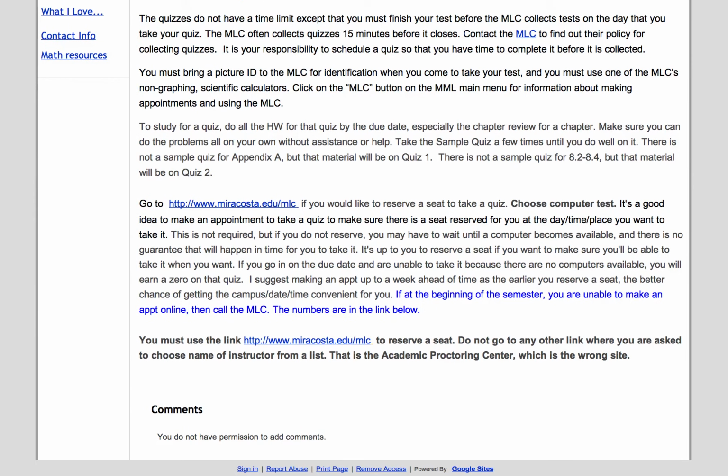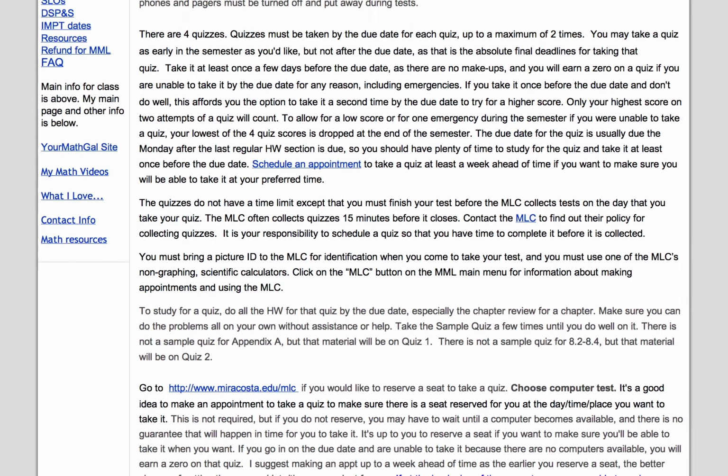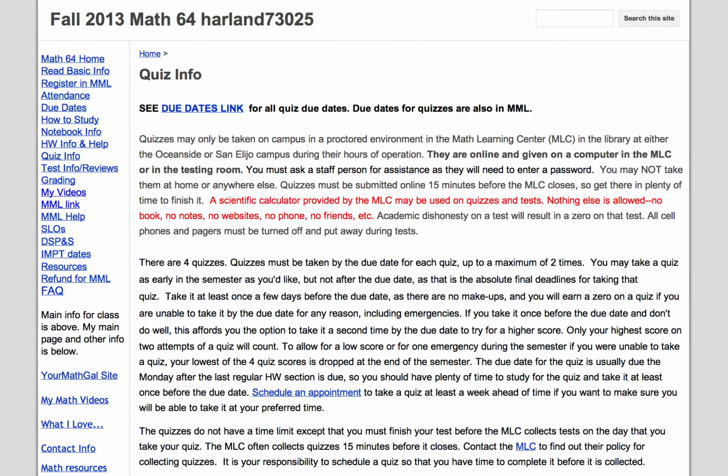And here's all the information about the quizzes. So make sure you read everything on, here it is, I knew I did it. So to allow for a low score or for one emergency during this semester, if you're unable to take a quiz, your lowest of the 4 quiz scores is dropped at the end of the semester. So only your 3 highest total quiz scores from the 3 of the 4 quizzes will count.